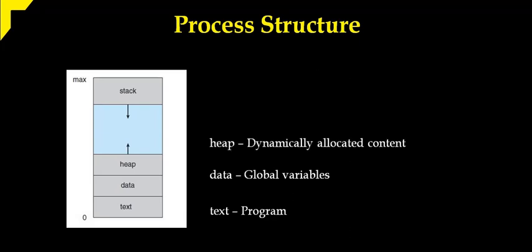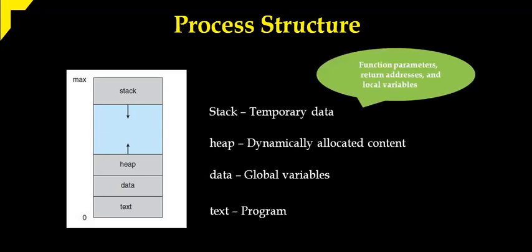Heap section. In the heap section, whatever dynamically allocated content is available for the program will be stored. In C programming, sometimes we use malloc and calloc functions. Those are dynamic memory allocation functions. If we use those functions, that memory will be in the heap section. And stack. All the temporary data is stored in the stack section. What is the temporary data? The temporary data might be function parameters, return addresses, and local variables. All these data are stored in the stack section.